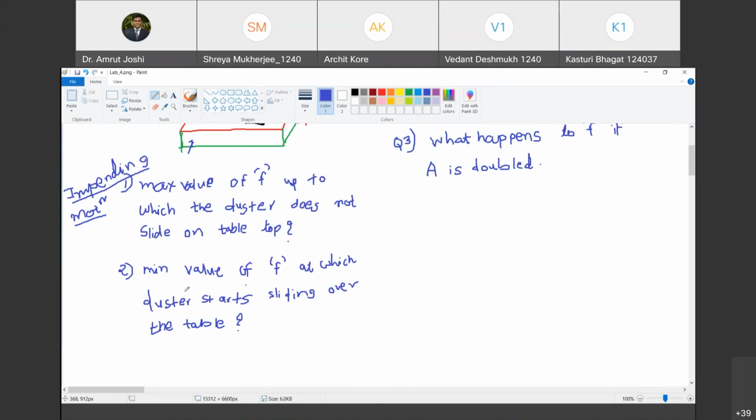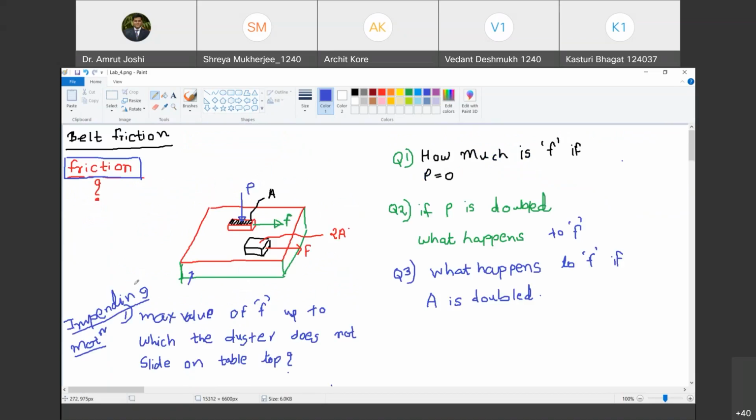However, the condition described in the first question is called impending motion. Are you with me? Yes. So what is impending motion? Impending motion is the situation when motion is just about to begin.